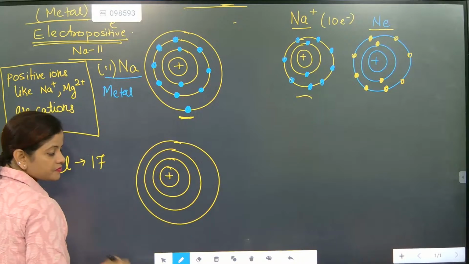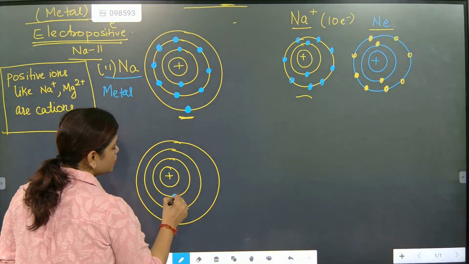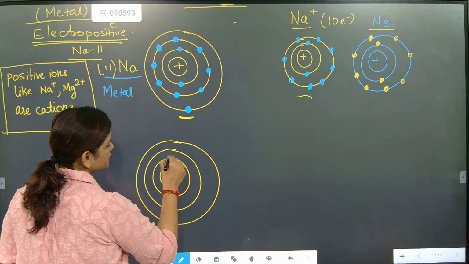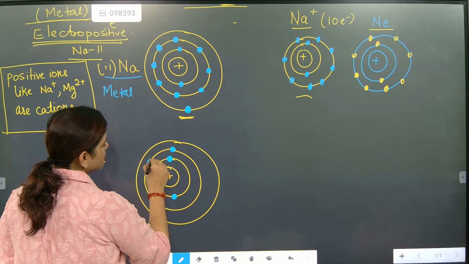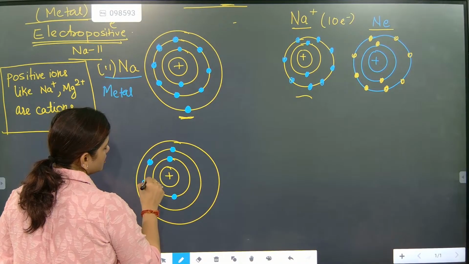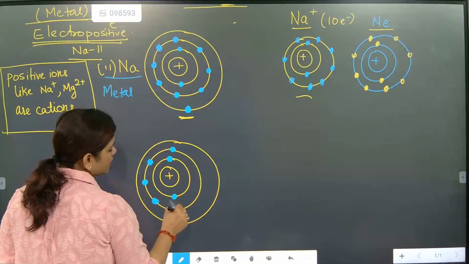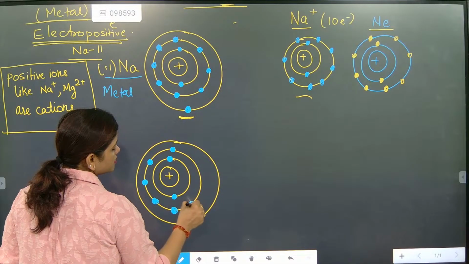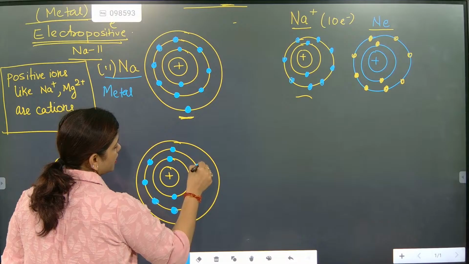Now first orbit, how many electrons is it having? 2 electrons. Second orbit, 1, 2, 3, 4, 5, 6, 7, 8.